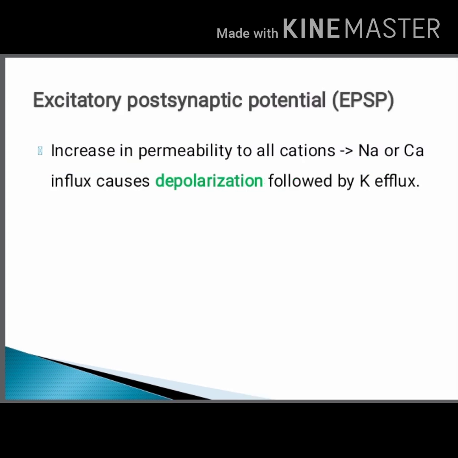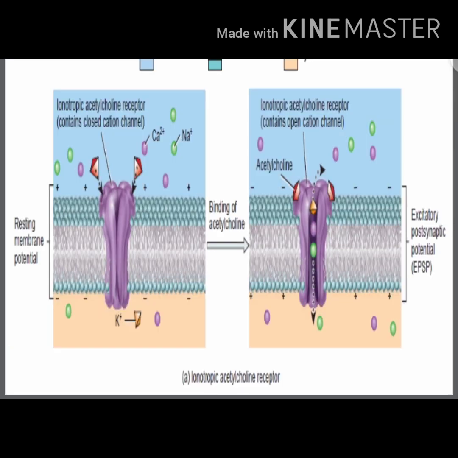When an excitatory postsynaptic potential happens, there is an increase in permeability to all cations like sodium or calcium. Their influx causes depolarization, followed by potassium efflux. In this picture, acetylcholine is the humoral messenger. Here it binds to that receptor and produces the excitatory postjunctional potential.